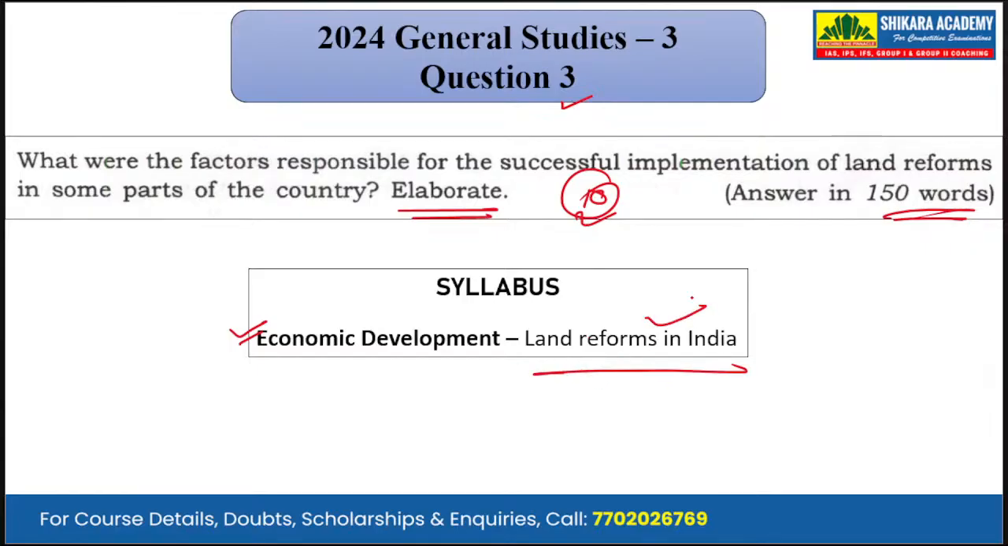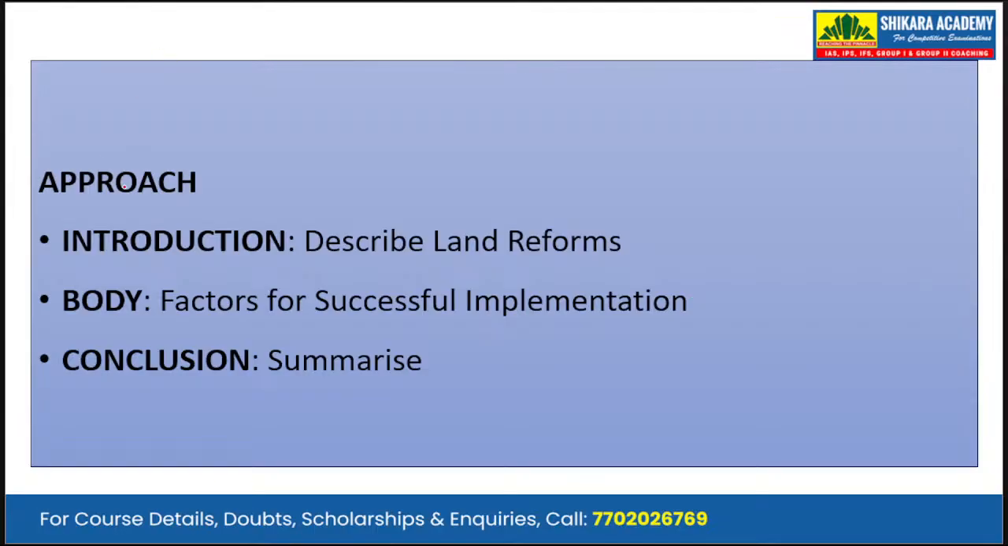We have to write about the different factors or causes which led to the successful implementation of land reforms in some parts of the country. In some parts, we had successful implementation of the land reforms. In some parts, we did not achieve that much success. Now, starting with the approach, in introduction, we describe the land reforms. In body, we address the demand of the question by writing the various factors for successful implementation. Then, in conclusion, we will be summarizing the answer.